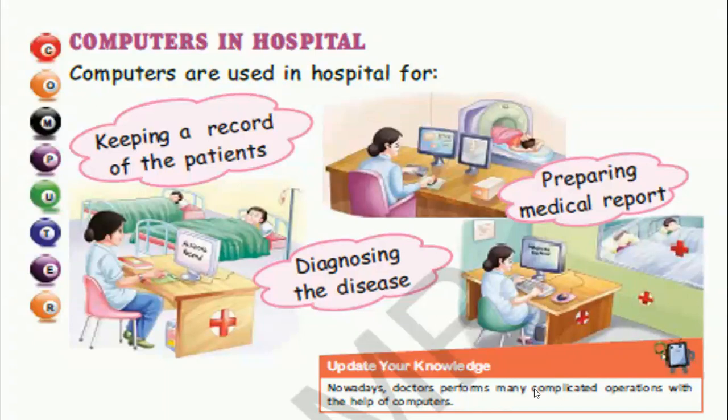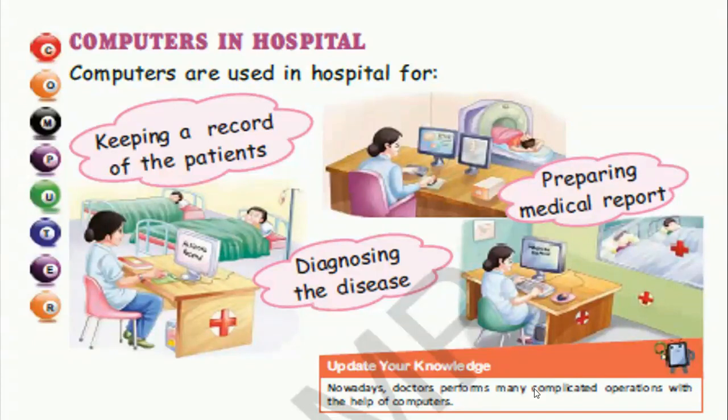There are three pictures. In the first picture you can see a doctor is sitting in front of the computer, and what is she doing? She is keeping a record of the patient, means she is writing the name of the patient, what is the disease of that patient, what are the medicines given to that patient, what precautions are to be taken by that patient. All these things are kept in the records in the computer.